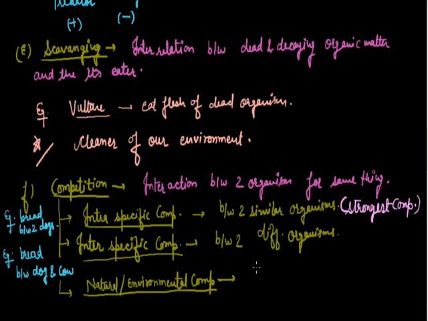You are helpless at that time. Here I can write the example. First I will write the definition: competition with environment. Example is winter.